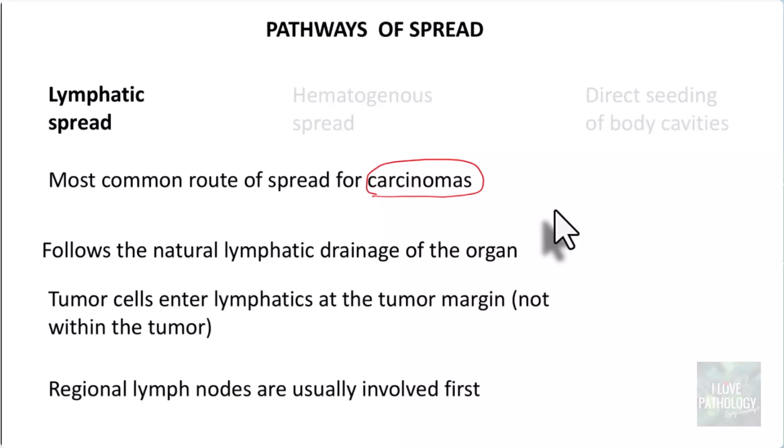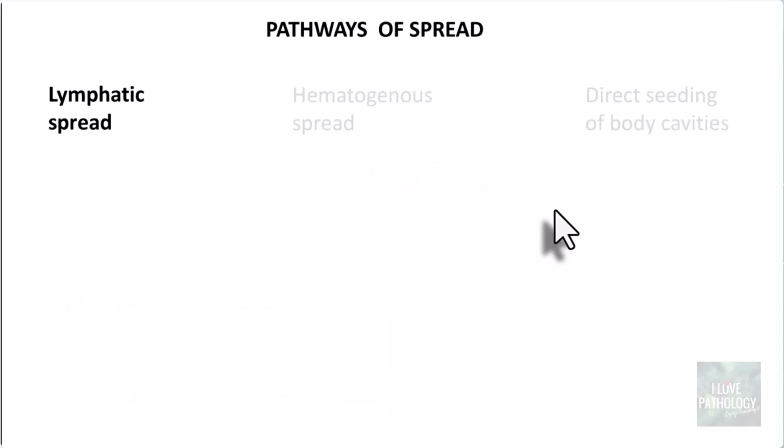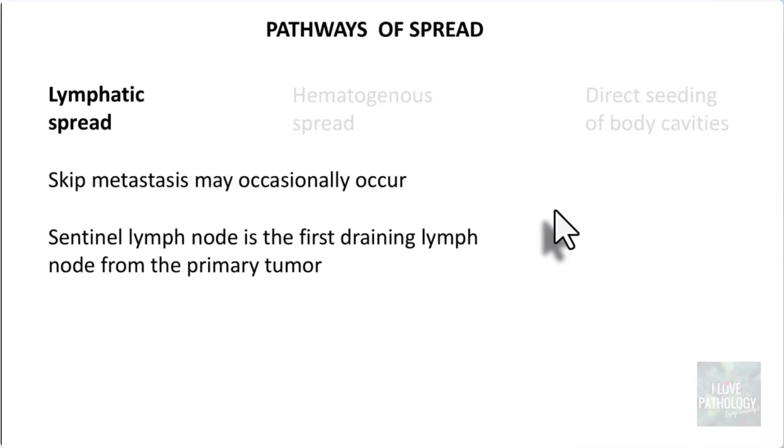Right? The tumor cells enter the lymphatics. How do they enter? They enter at the tumor margin and not within the tumor. In the periphery of the tumor, there will be a lot of lymphatics, and through those lymphatics, the tumor cells pass to the regional lymph nodes. Right? Usually, the regional lymph nodes are the ones which are involved. Having said that, sometimes the nearest lymph node might not be affected. Some other lymph node might be involved.